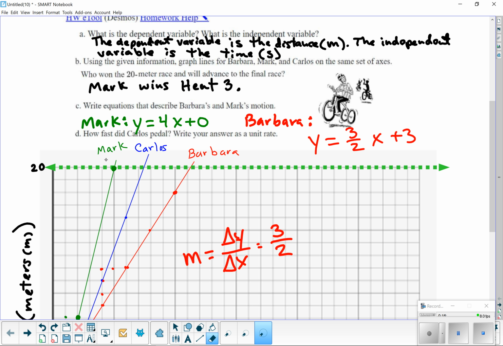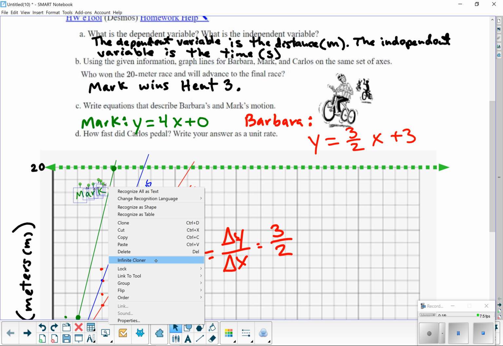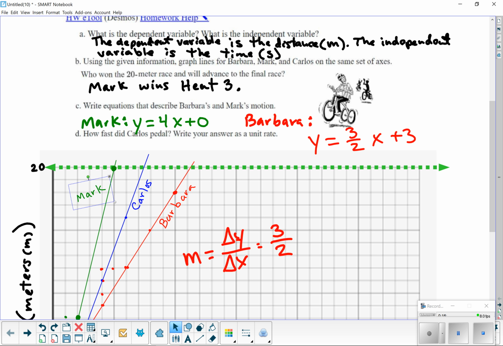Okay, wrapping this up, I'm going to move these guys. Mark is green, Carlos is blue, Barbara is red. I think playing around with this is so cool and fun at the same time. Oh, I want the homework. Let's group it together. So fun.